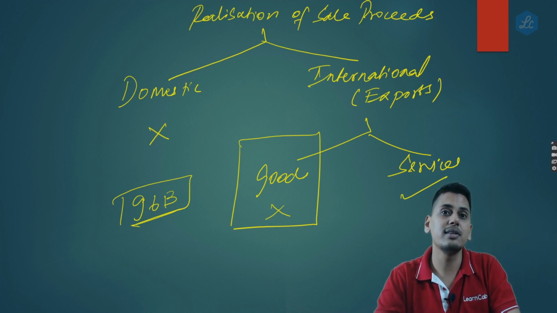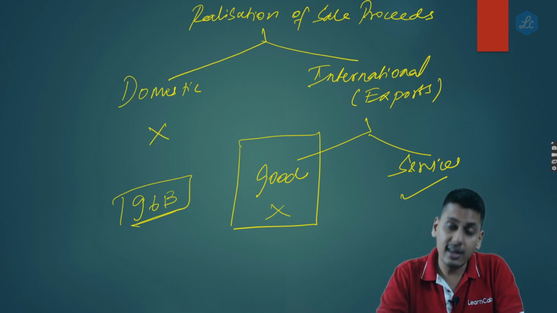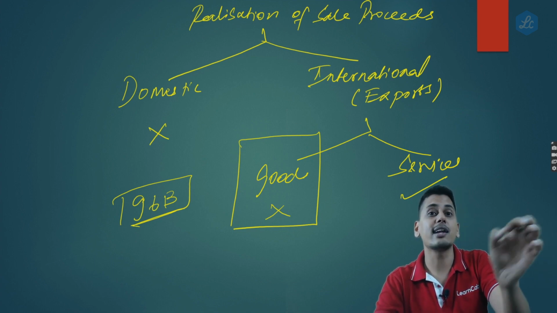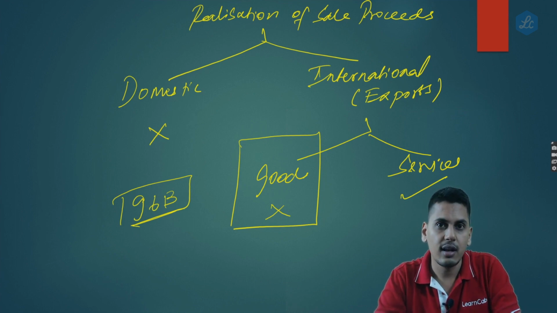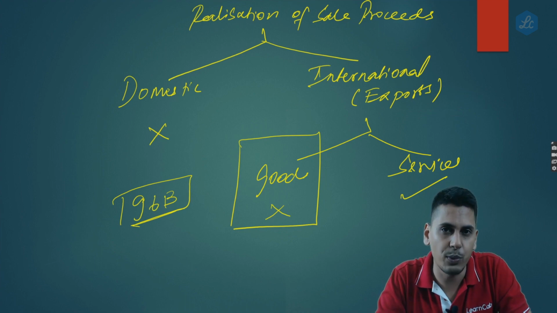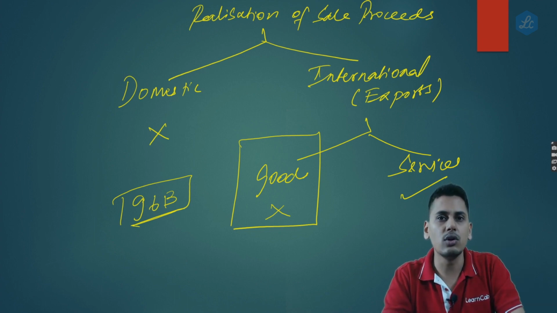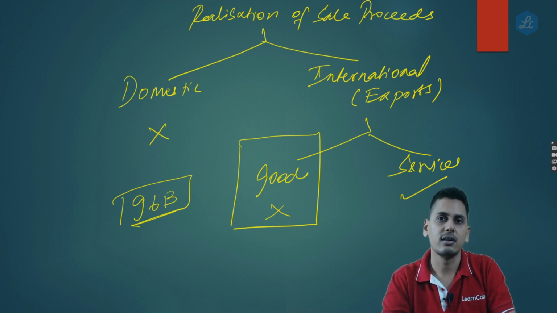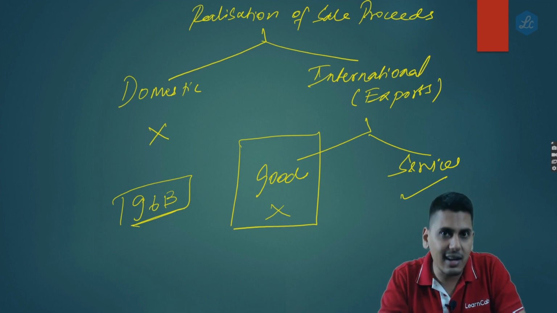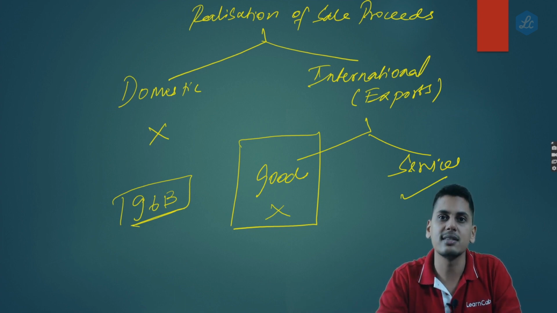Before we go into this, let me just understand, have you understood 96B in a broader sense? Friends, does 96B tell you that if sale proceeds are not realized, the transaction would not be regarded as an export of goods? The answer is no. 96B simply tells you if the sale proceeds are not realized, whatever refund you have already applied and received from us, we would recover it back. 96B doesn't tell you that this transaction would not be an export of goods.